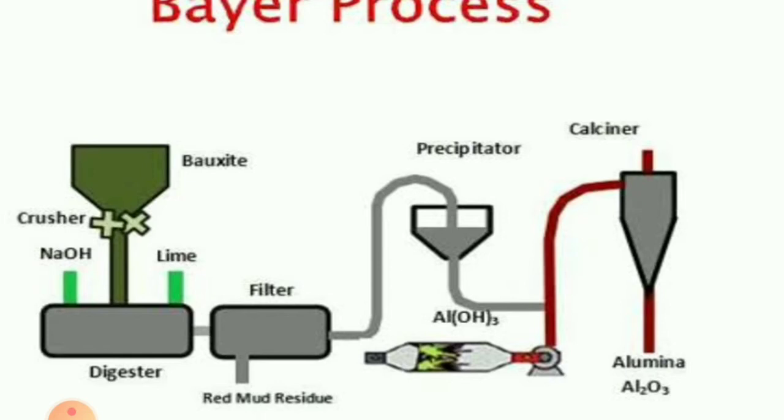This aluminium hydroxide powder is calcined. Calcined means it is heated at 1000 degrees Celsius. After heating, hydrogen is removed and oxygen is combined with aluminium to form alumina. Alumina is Al2O3.